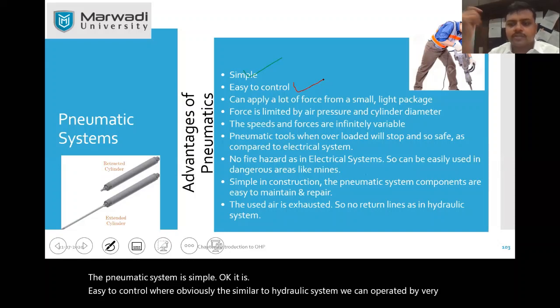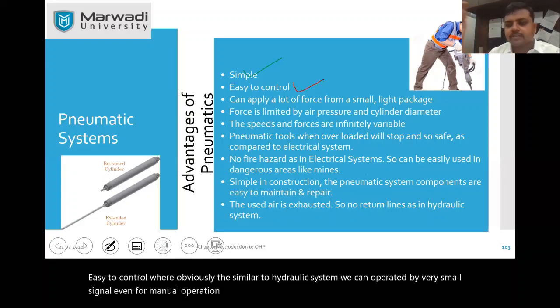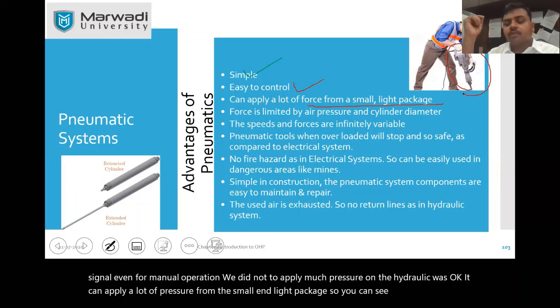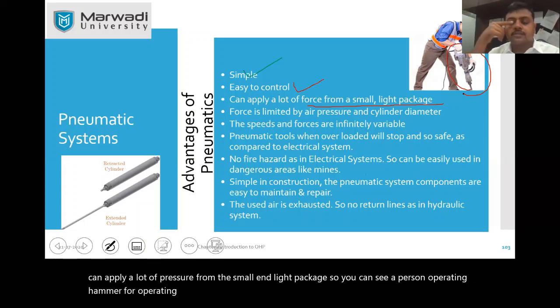Even for manual operation, we need not apply much pressure on the valves. It can apply a lot of pressure from a small and light package. You can see a person operating a hammer for breaking concrete or a stone. So it can produce a huge force from a small and light package.